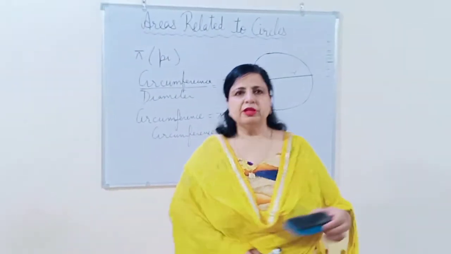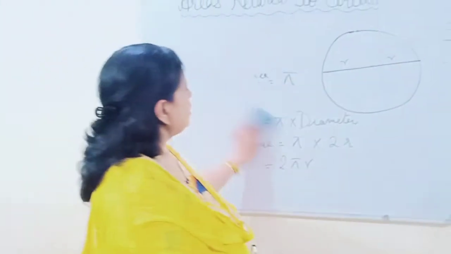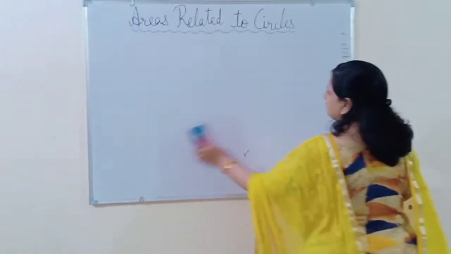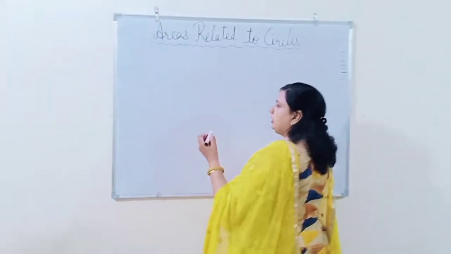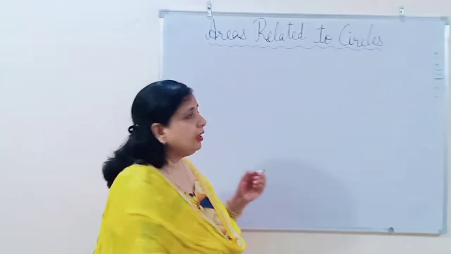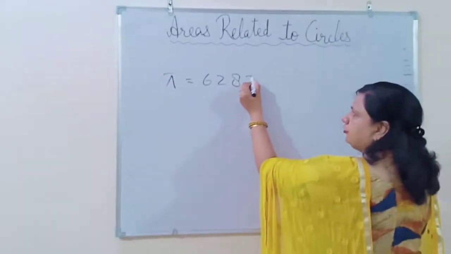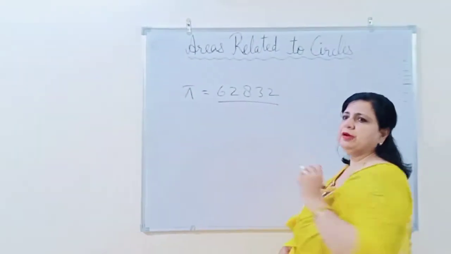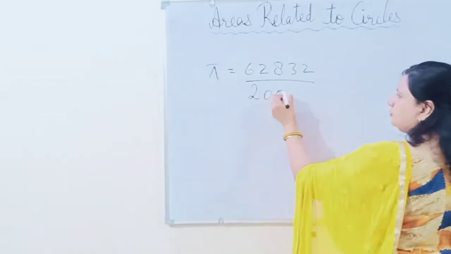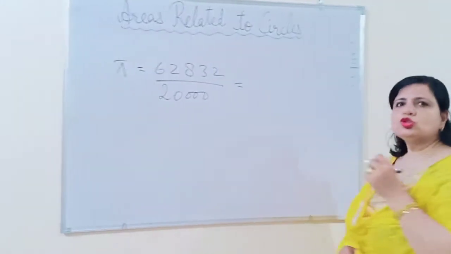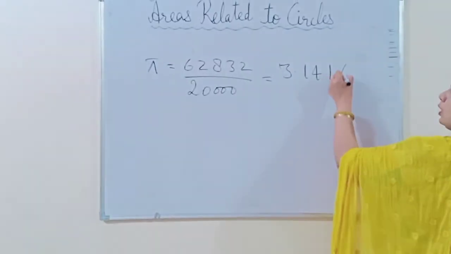The great Indian mathematician Aryabhata gave an approximate value of pi, which is equal to 62832 divided by 20,000, and this comes out to be 3.1416.